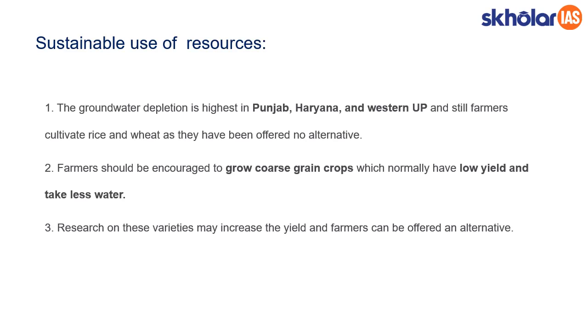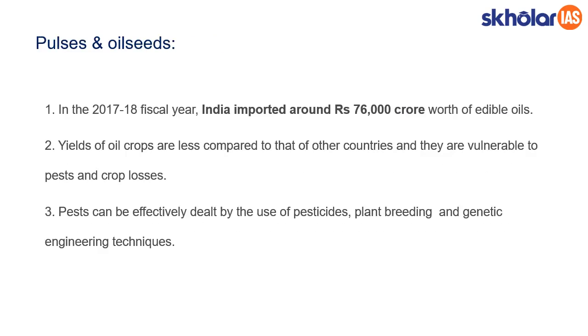Growing coarse grain crops has the benefit that it takes very little water. But it also comes with a problem: it has very low yield. To correct this problem, research is very important in developing a particular variety that will produce very good yield while taking less water. So this is where research comes in. When we have this kind of variety, these three regions will have very good agriculture, and this is where the significance of research lies.